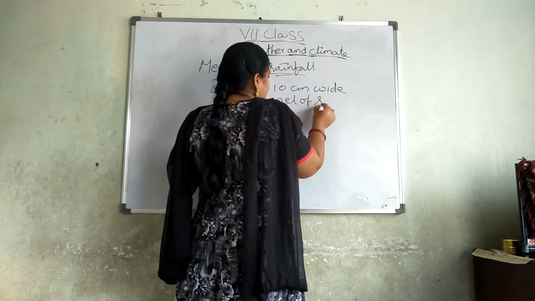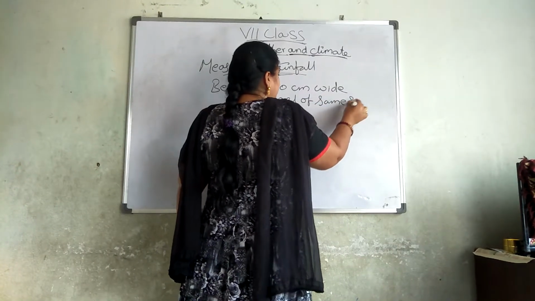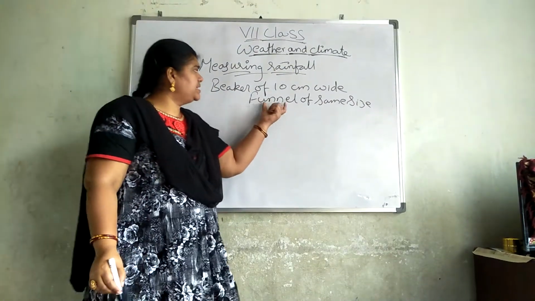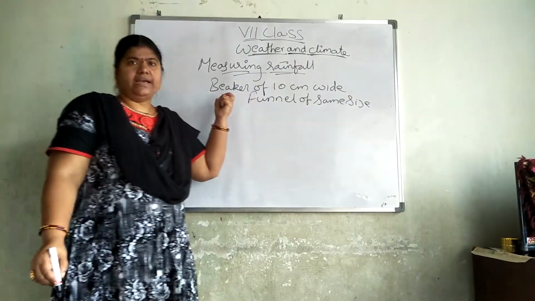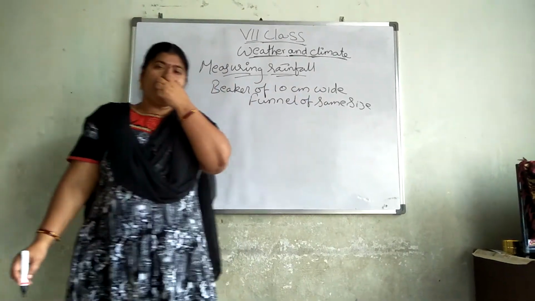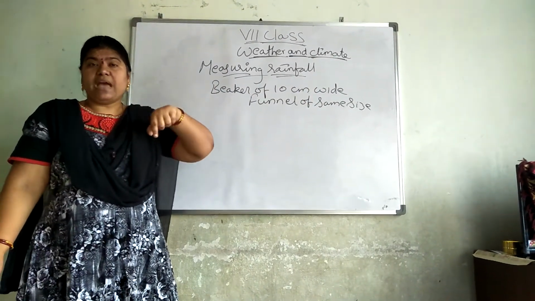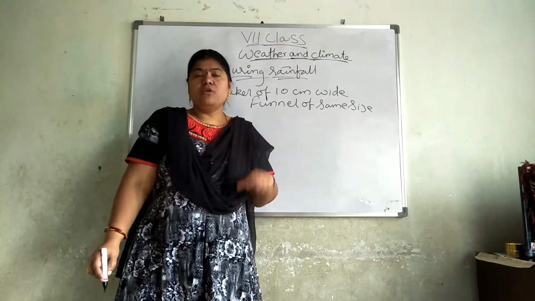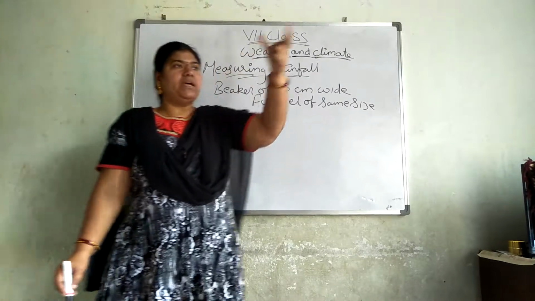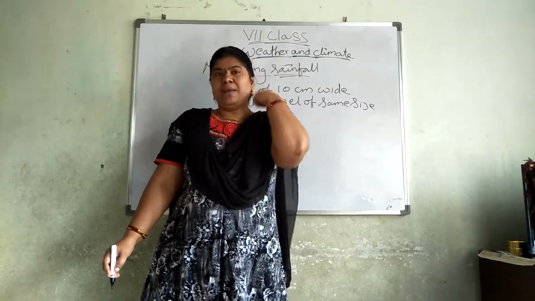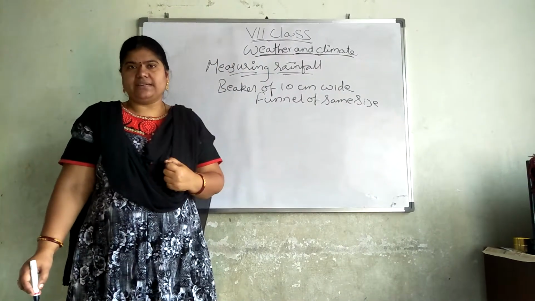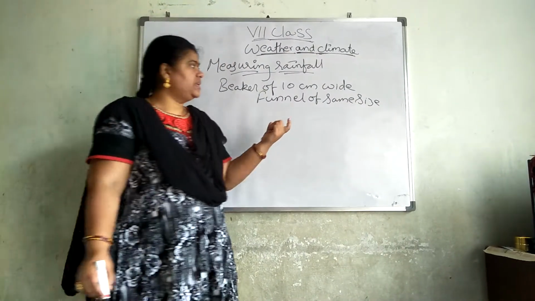We have to insert this funnel into the beaker. When it is raining, we keep this setup in the open air, and the rain water will be collected in it, and we will measure that.